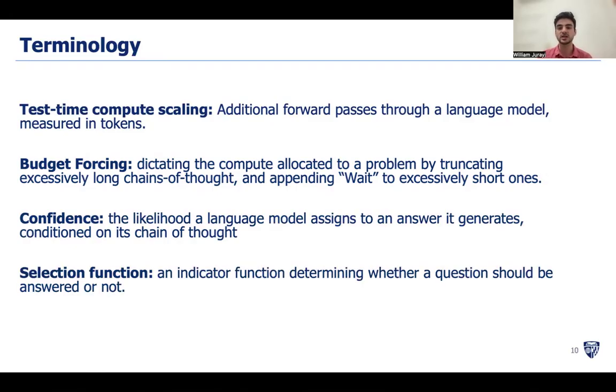A selection function is an indicator function which determines whether a system will answer a question or abstain. These are commonly used in settings which have non-zero risk associated with delivering an incorrect answer.